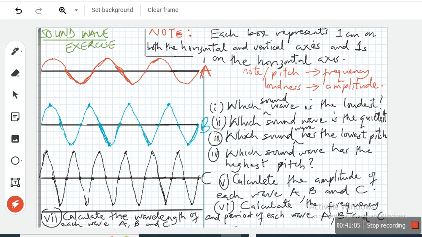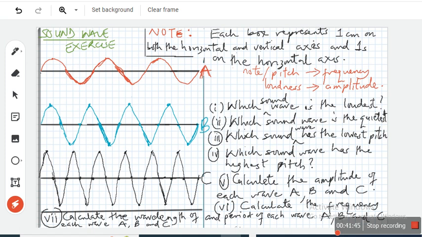Alright, it says calculate the frequency and period of each wave. We should be rounding off. How do you calculate the frequency? 1 over period? Yes, you can do that, but we don't know the period yet. You can even find the period, that's even good. Yes, we can do that.